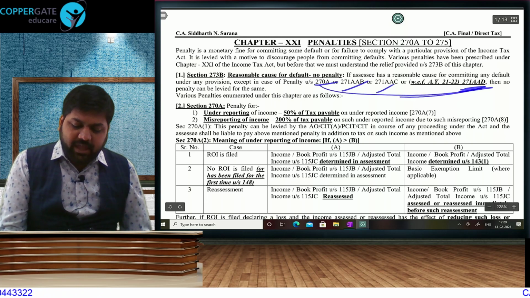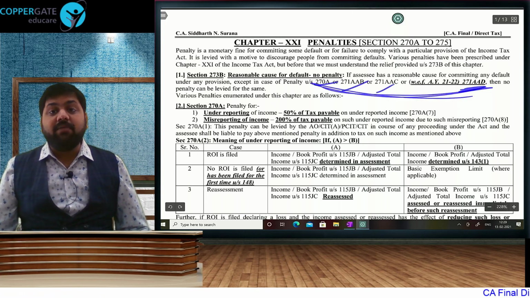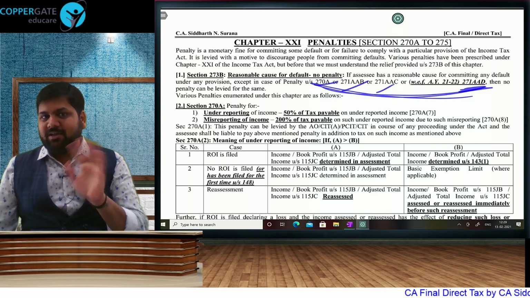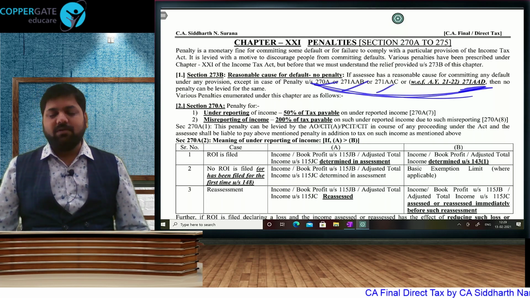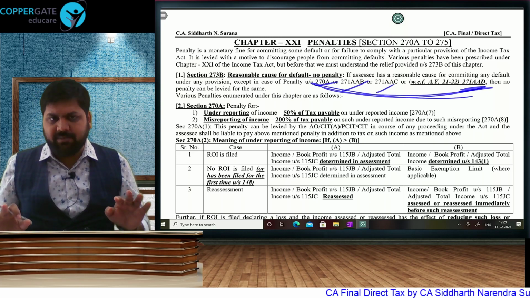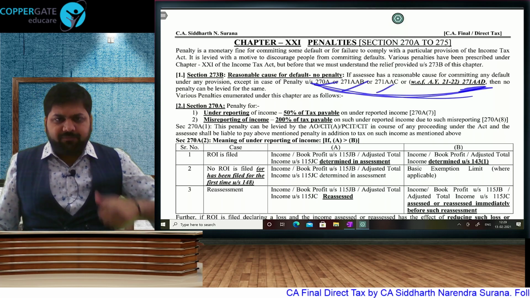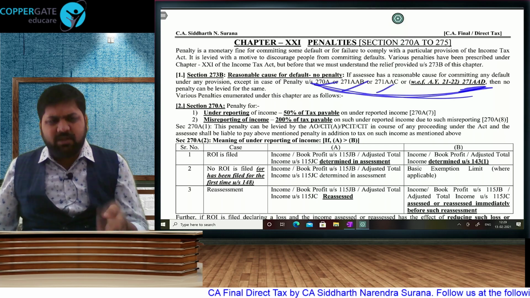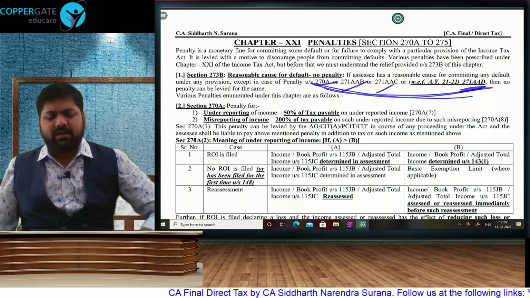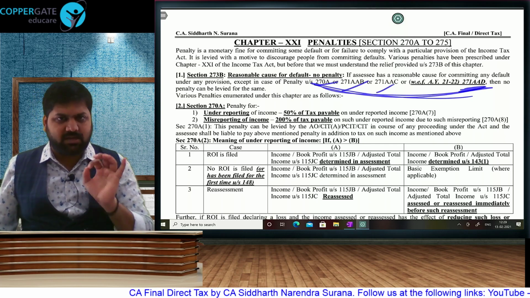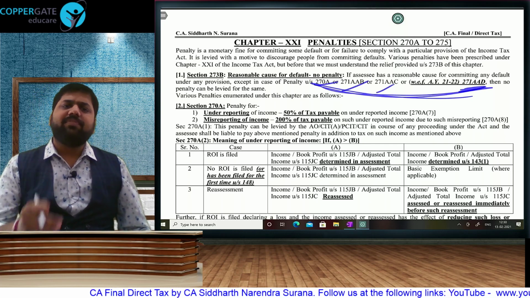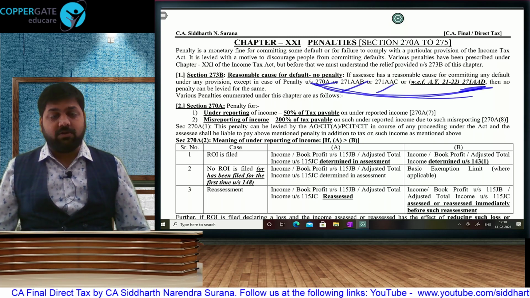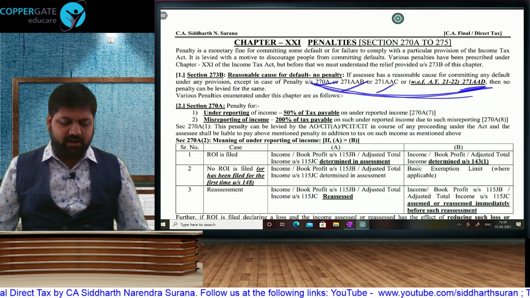These are all cases of concealment. Concealment, that means you have underdeclared your income. And because these are cases of concealment, here you will not get that facility of reasonable cause. There can never be any reasonable cause for concealment. So normally, if you don't maintain books of accounts, don't get an audit done, accept a cash loan, repay a cash loan, any of the crimes, you will be getting the facility of reasonable cause. If the circumstances were beyond your control, then you can excuse yourself from payment of penalty by proving the reasonable cause. But in these cases, you will not get the facility.